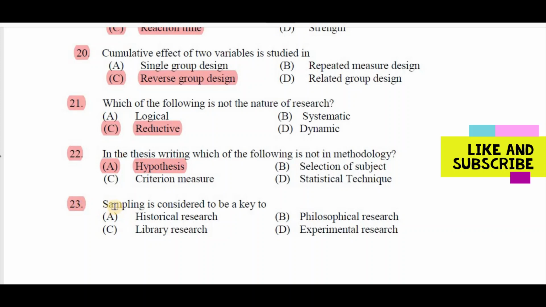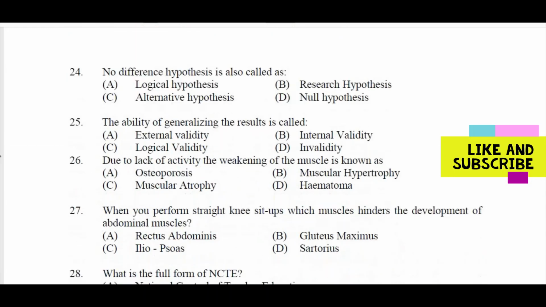Question number 23. Sampling is considered to be a key to A historical research, B philosophical research, C library research, D experimental research. Right answer is D experimental research. Question number 24. No difference hypothesis, also called as A logical hypothesis, B research hypothesis, C alternate hypothesis, D null hypothesis. Right answer is D null hypothesis.